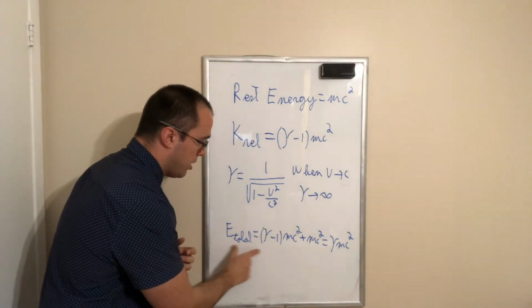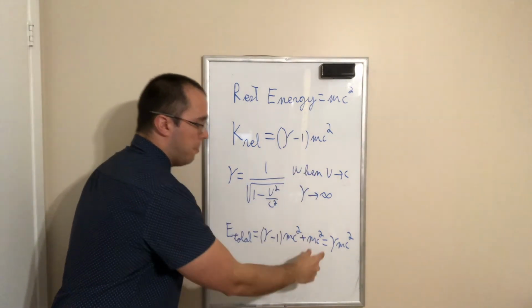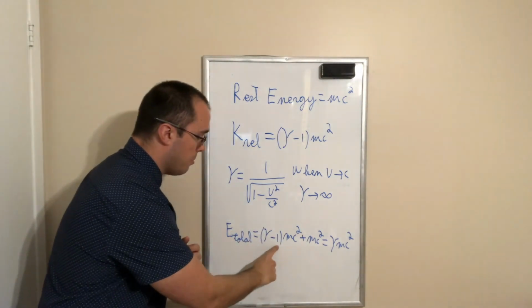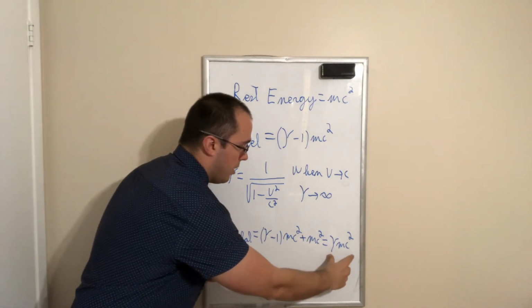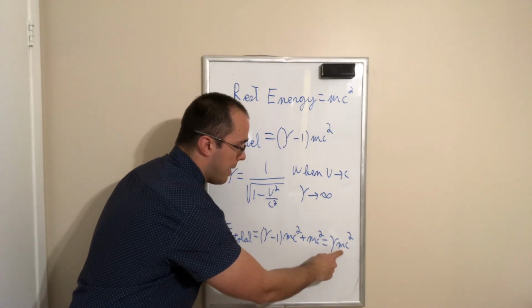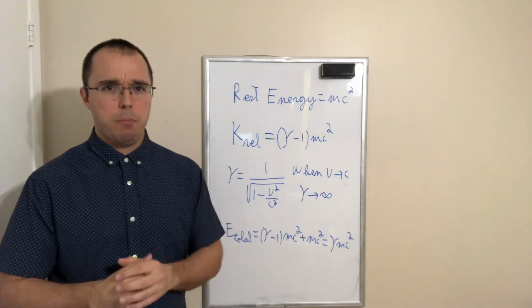So the total energy is equal to the kinetic energy, I use that version of the formula, plus the rest energy. We can combine both of them because of the minus 1 over here. And we get the total energy is equal to gamma multiplied by the mass multiplied by the speed of light squared. So it's a convenient form.